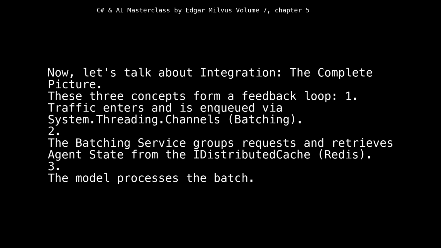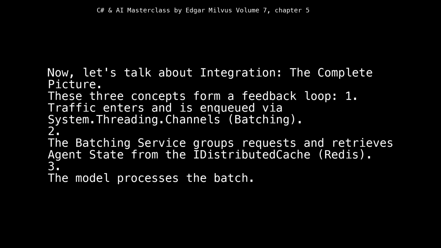Now, let's talk about integration, the complete picture. These three concepts form a feedback loop. 1. Traffic enters and is enqueued via System.Threading.Channels for batching. 2. The batching service groups requests and retrieves agent state from the IDistributedCache, Redis.